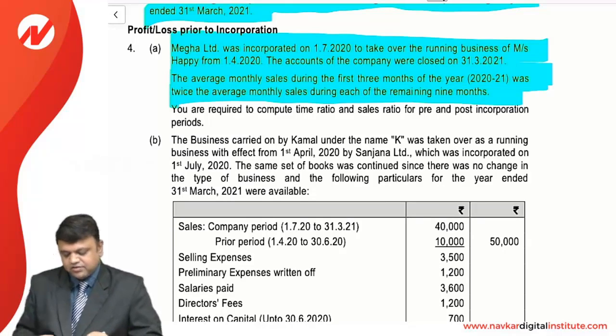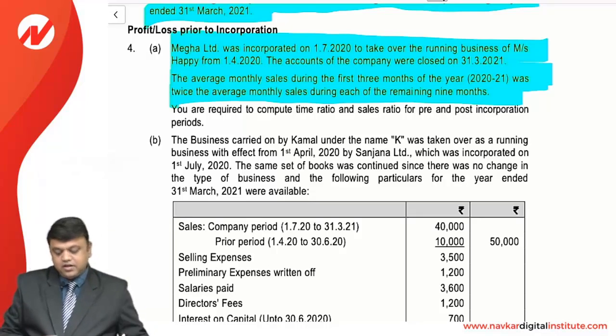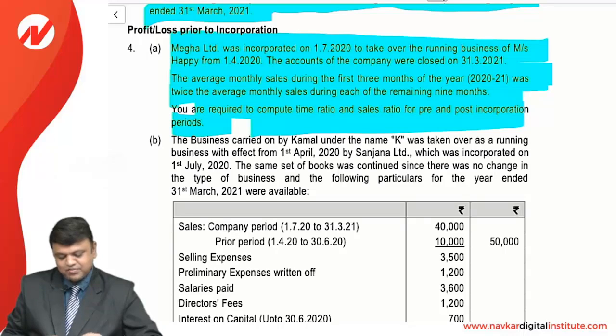This is very interesting, friends. I repeat, the company is incorporated on 1/7, which takes over the running business from 1/4. The accounts were closed on 31st March, and the interesting point is the average monthly sales during the first 3 months of the year, that is 2021, was twice the average monthly sales during the remaining 9 months. So the first 3 months may be the season, and their sale is nearly twice that of the remaining 9 months. You are required to compute the time ratio and sales ratio for the post-incorporation and pre-incorporation period.